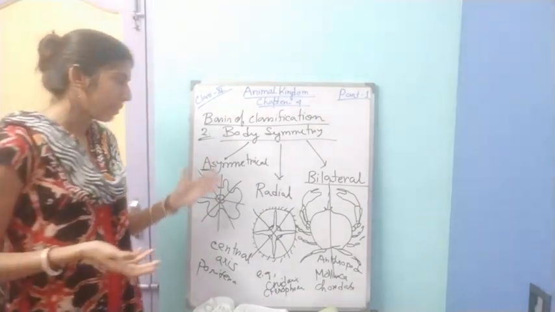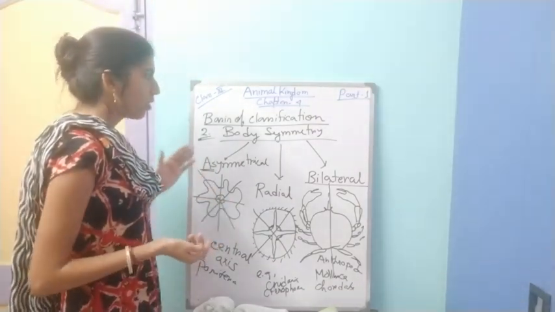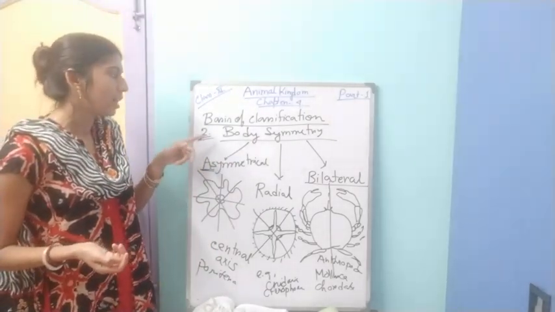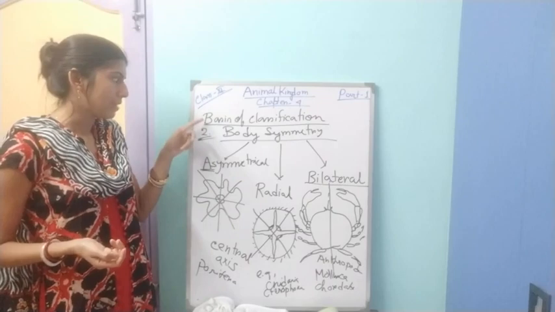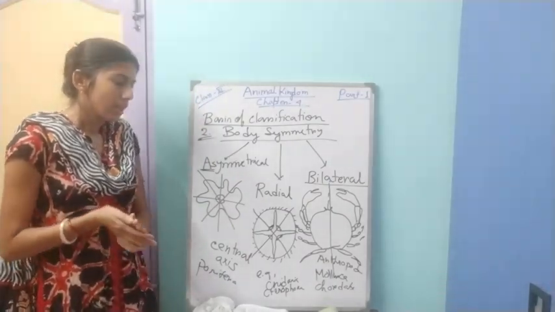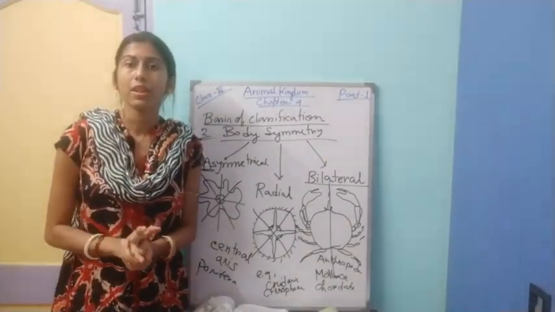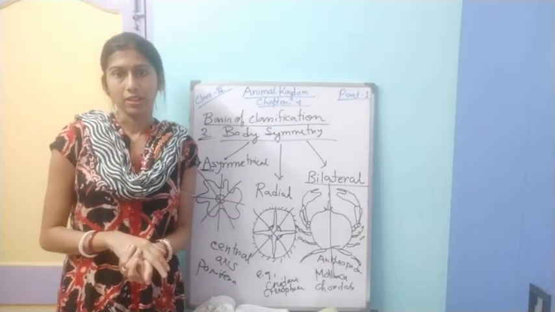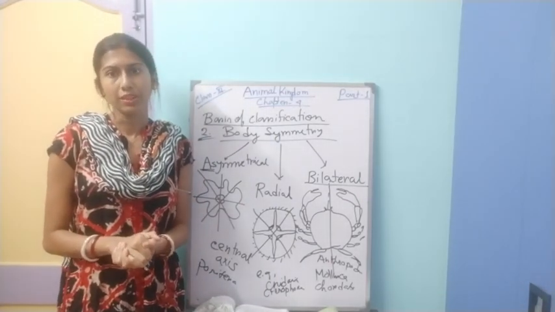So next type is body organization. So for today that's it. In our next class we will proceed to the third basis of classification, which is body organization. That means whether the animal is diploblastic or triploblastic, like that. Okay. So for today, thank you.